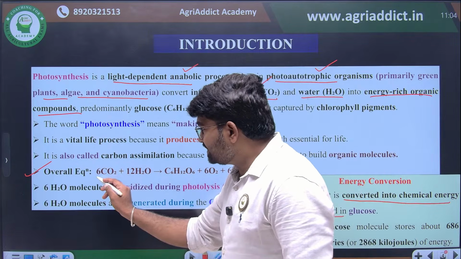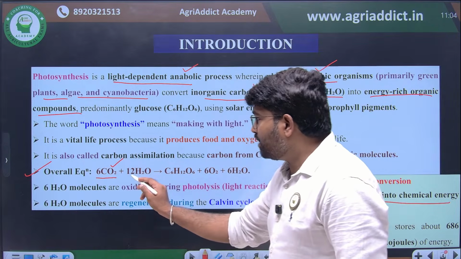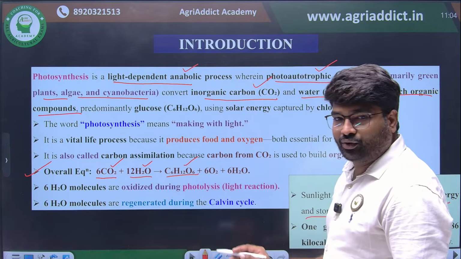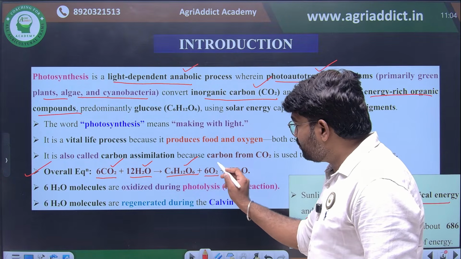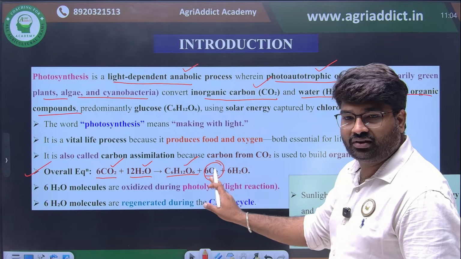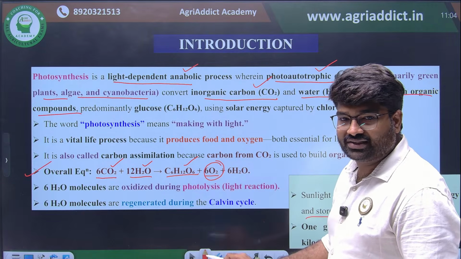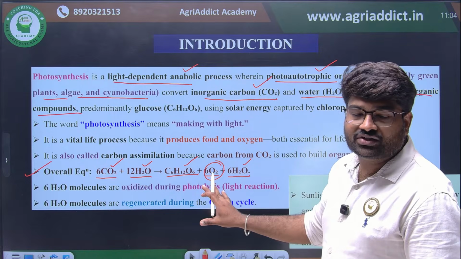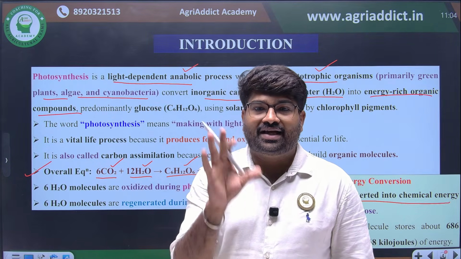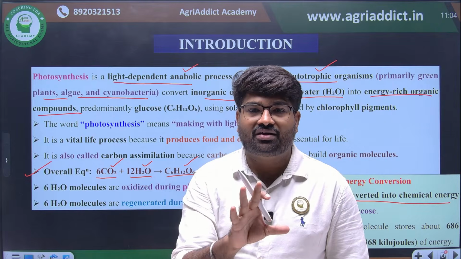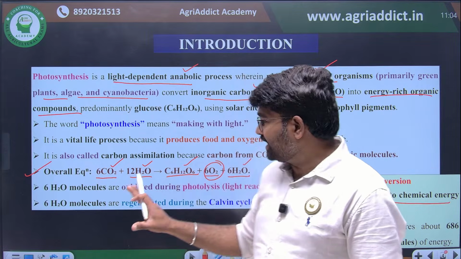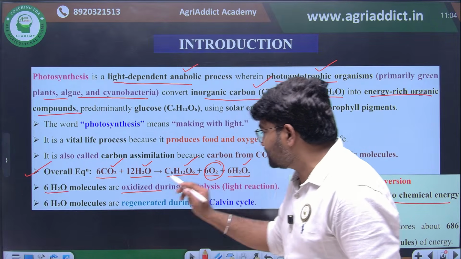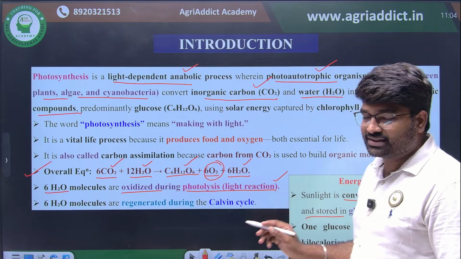In the equation, 6 molecules of carbon dioxide and 12 molecules of water will be utilized to form a molecule of glucose. Then oxygen molecules will be released. This is the most important thing. Apart from that, 6 molecules of water will be recycled. So photosynthesis is an oxidation of water and reduction of carbon dioxide. These things you also have to remember. Then 6 molecules of water are oxidized during photolysis of water. This also we are going to see.